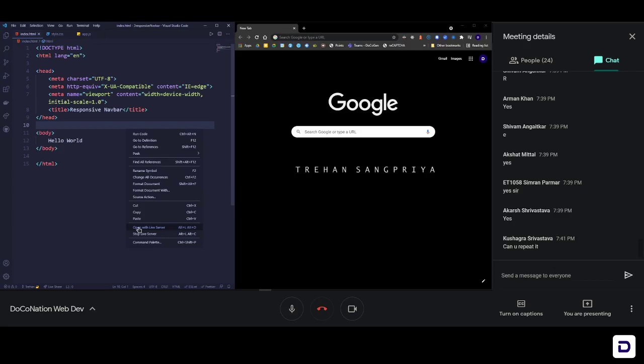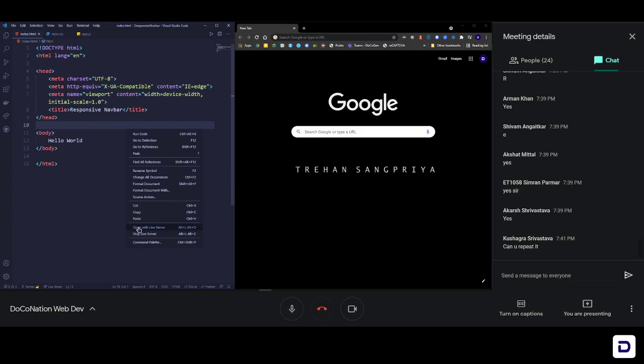Okay, so now that I have clicked open with live server, I can see that my window has opened. Let me bring it here in this tab only. You can see that hello world is visible here. Let me show you how live server works. If I say hello people and then save it, you'll see that it automatically refreshed on the right side, and now I can see hello people. So that's how live server works, and it saves a lot of your time because every time you don't have to go and refresh your code so that you can see the changes that you made.